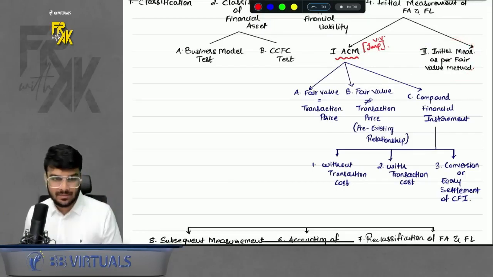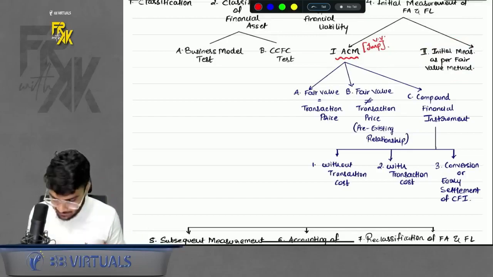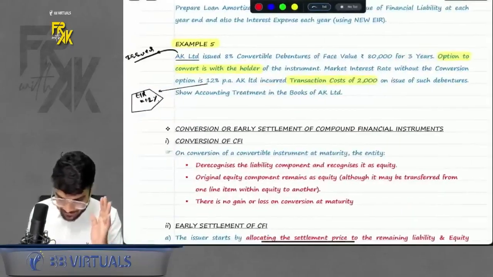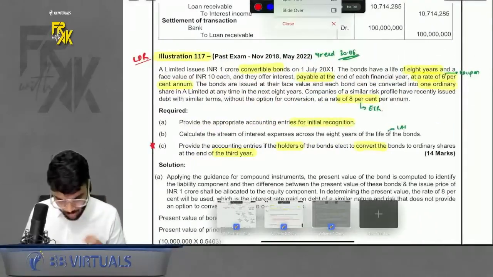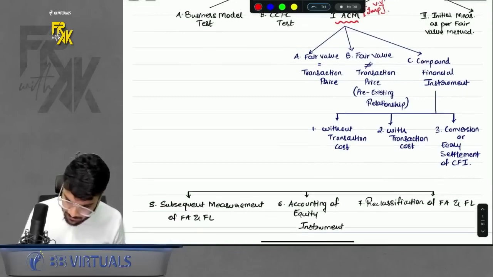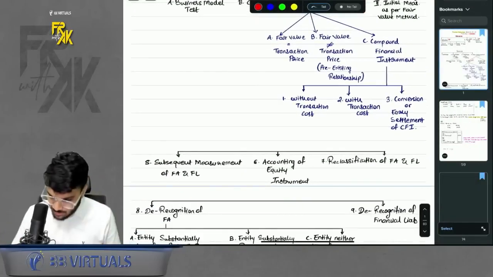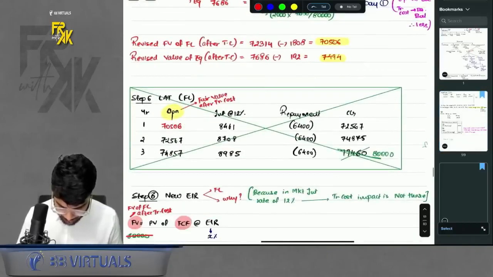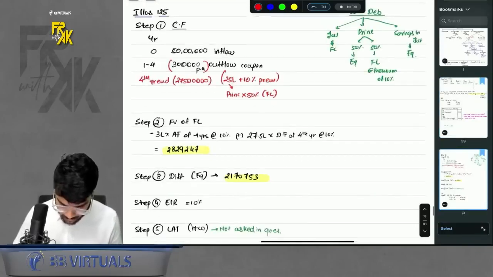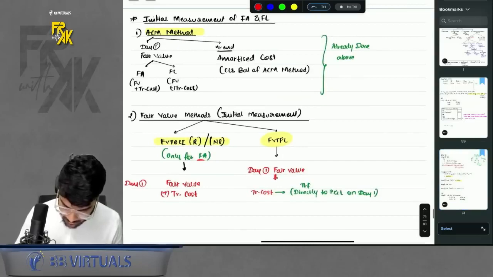One more point we can discuss is this. What about other methods? We discussed ACM, but what about other methods? That will hardly take a span of, let's say, 5 minutes. Other methods are not very important compared to ACM, but yes, they are there. Not many questions on that part either. But we will revise. Let's give it another 5 minutes so that we can complete the revision of that other part as well. Okay? We will revise it quickly. Just give me a moment. Yeah, we were here.